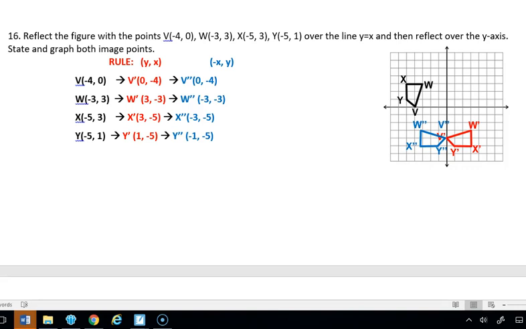So notice what I did here. I put the rule over all my red points, where I transformed all of those points by reflecting them over the line y is equal to x, and then I took those points and transformed them by reflecting them over the y-axis. And you can see here, we started out in quadrant 2, and when we reflected over the line y is equal to x, they moved to quadrant 4. And then when we reflected over the y-axis, we went back to quadrant 3.